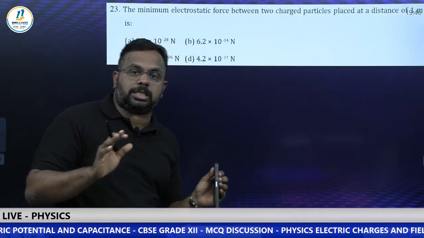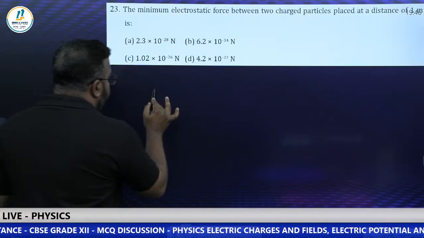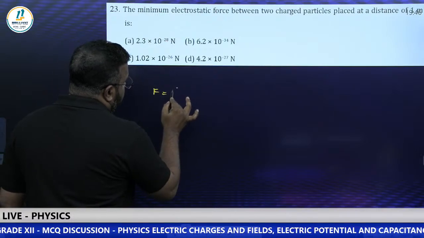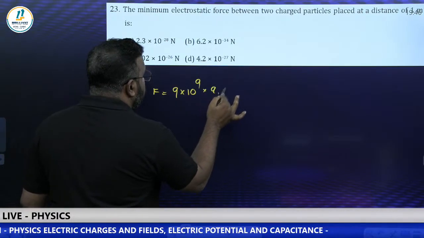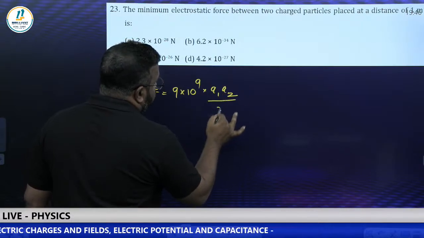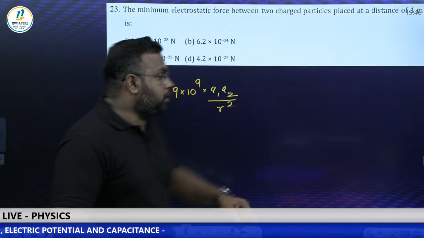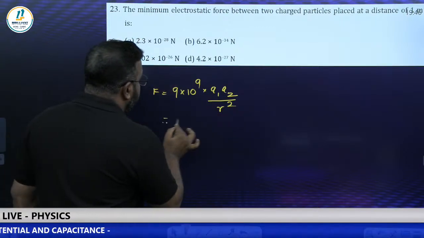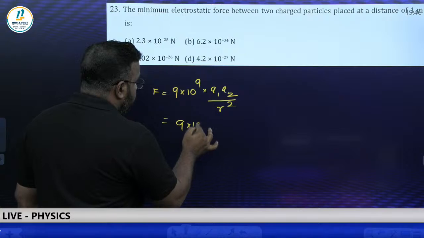Electrostatic force only they are asking. So you know that in electrostatic force we have to use Coulomb's law. So F is equal to 1 by 4 pi epsilon 0, which is 9 into 10 to the power 9, into Q1 Q2 by R square. This is the formula for electrostatic force. Now R is given as 1 meter.